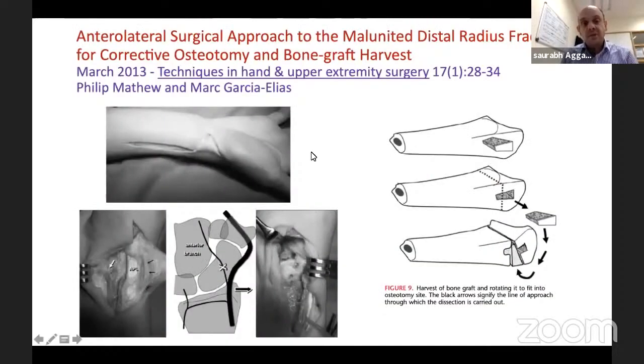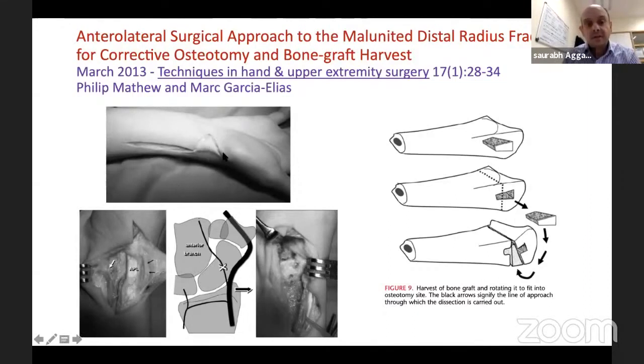So if I take you to the next paper from Garcia Elias, he's a very eminent hand surgeon based in Barcelona, Spain. He wrote this paper a few years back, on the anterolateral approach and how you can take your graft. So these are the pictures from his paper.